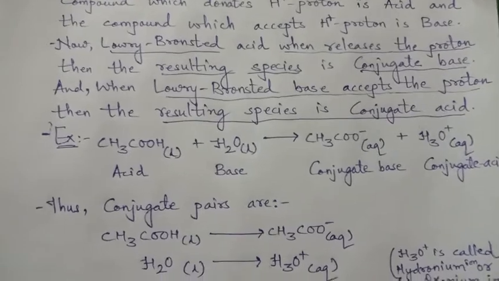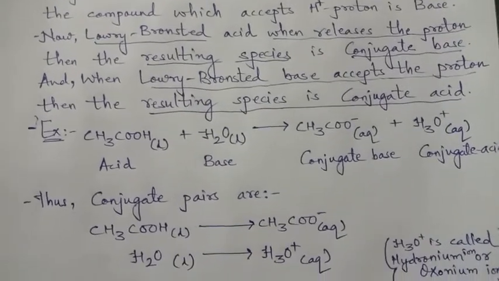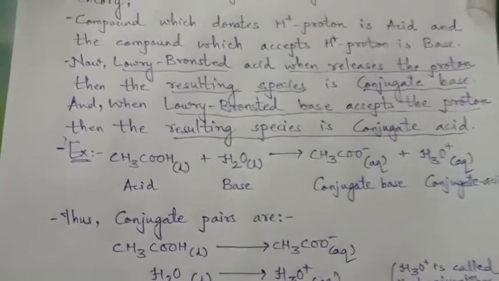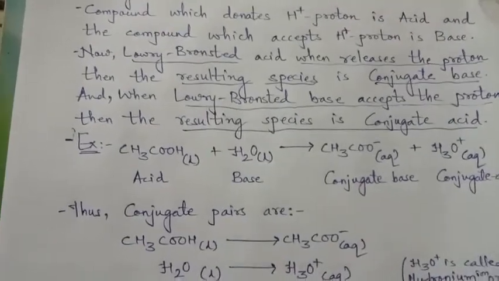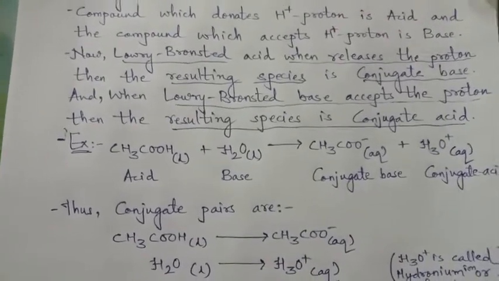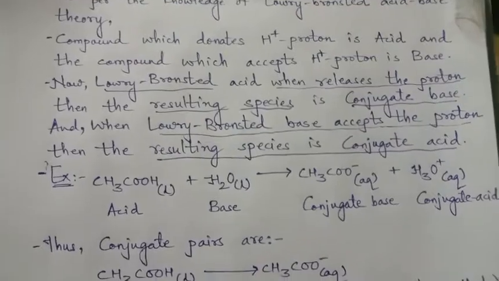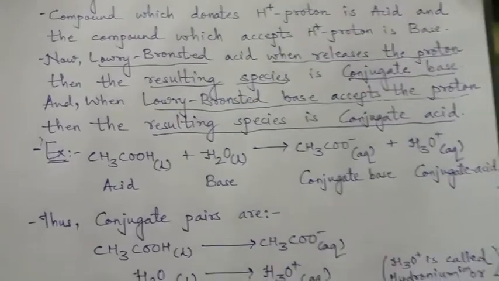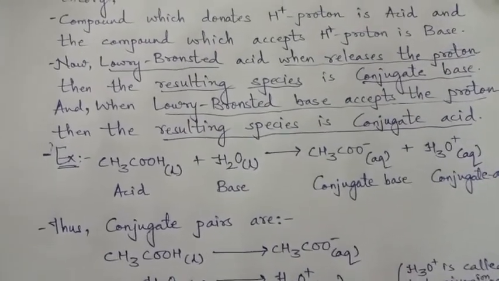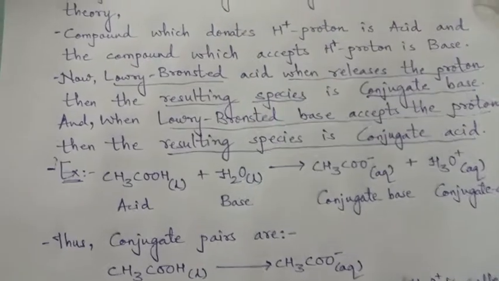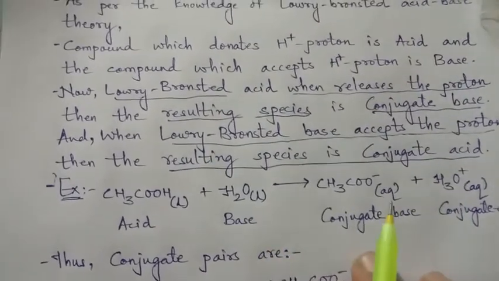So acid will give conjugate base and base will give conjugate acid. These will be the two conjugate pairs in the given reactions as per the Lowry-Bronsted theory, right? So this is what conjugate acid and base are.